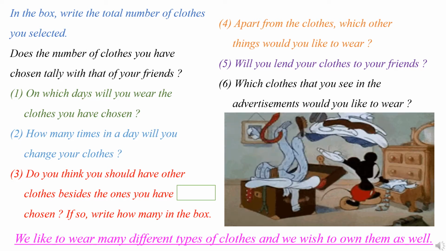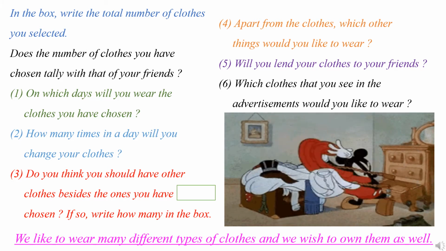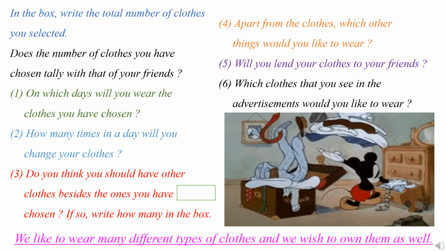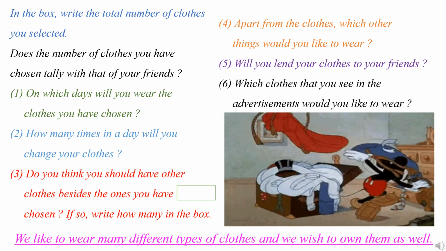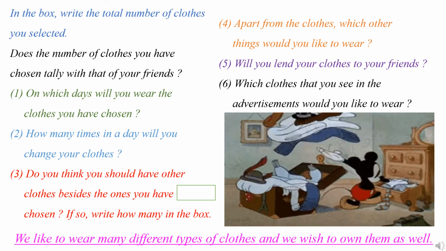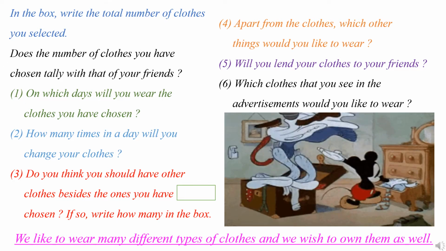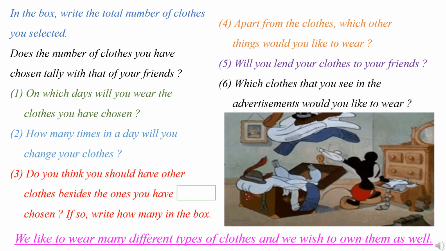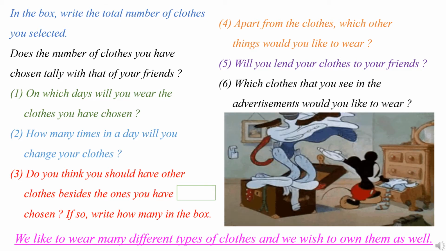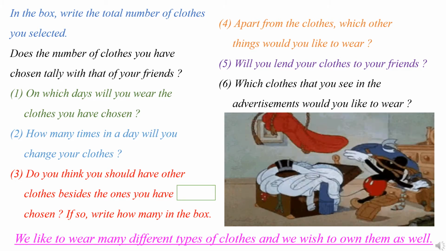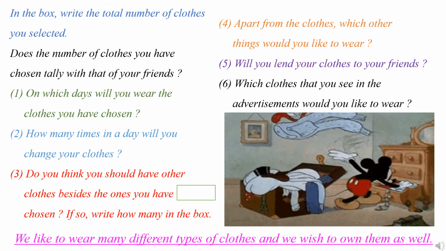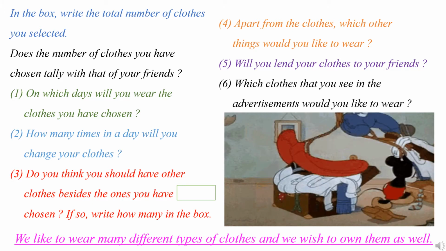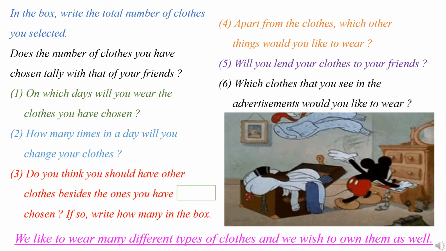Then next one, do you think you should have other clothes besides the ones you have chosen? If so, write how many in the box. Many times we get confused. Whatever you have chosen, later on you change your decision. So do you think that besides the ones you have chosen, you need some others? If you think so, then the number you are thinking of, you have to write in the box.